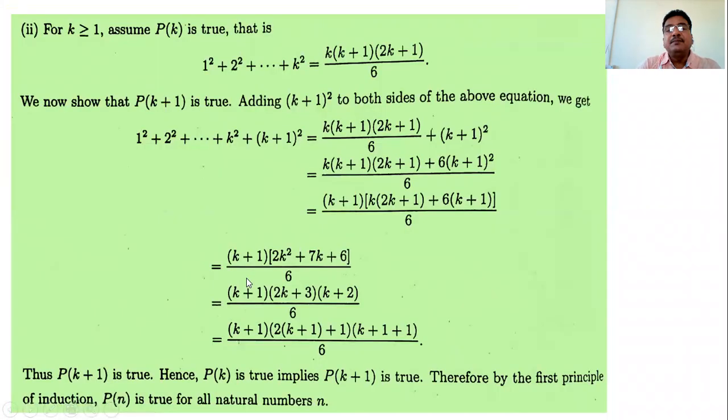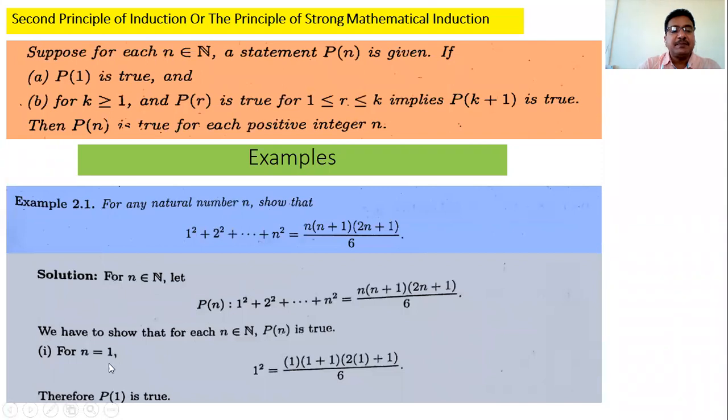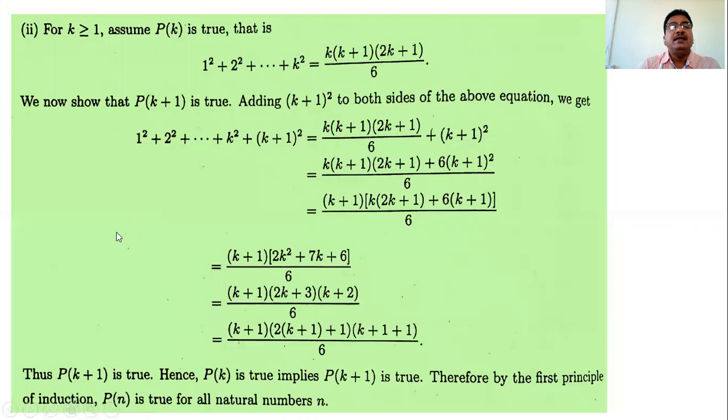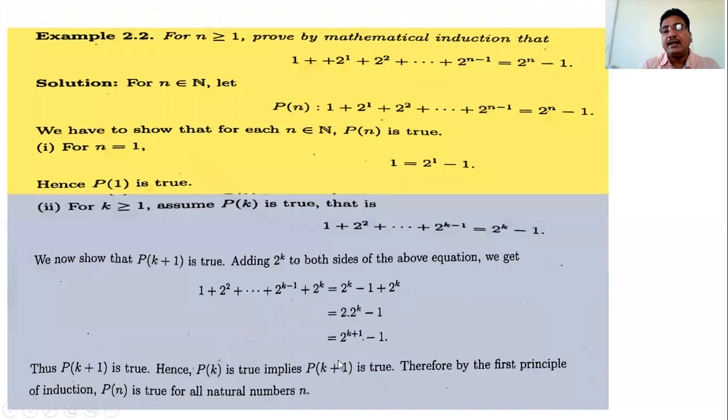That is, the proof is in two steps. The first step: prove the result is true for n equal to 1. Then assume the result is true for n equal to k, and prove the result is true for n equal to k plus 1. And then we say that Pn is true for all natural numbers.